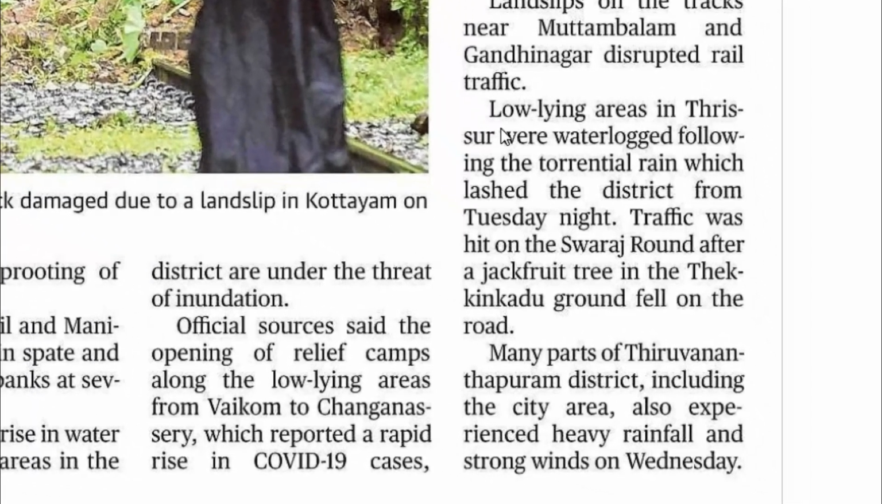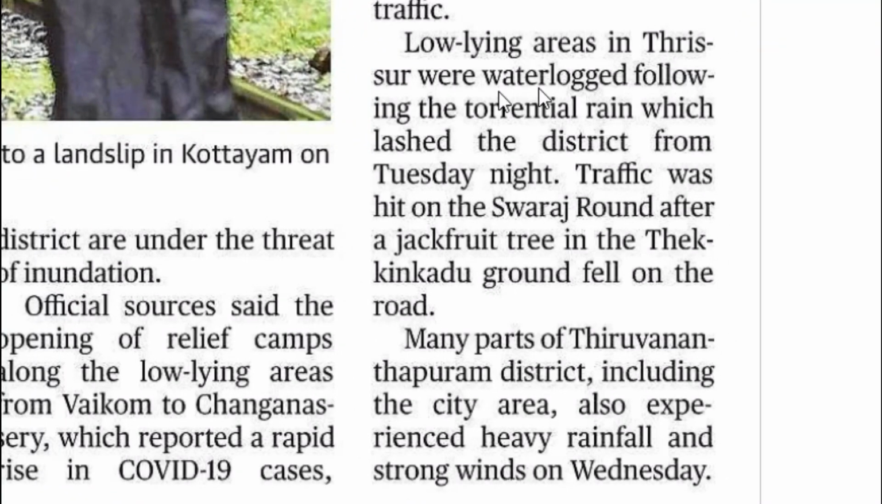Let's look at the next paragraph. Low-lying areas in Thrissur were waterlogged following the torrential rain which lashed the district from Tuesday night. Let's look at these lines again. Low-lying areas in Thrissur were waterlogged. There was water everywhere after this torrential rain.